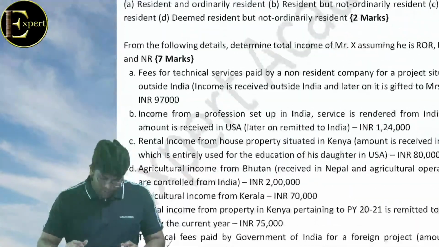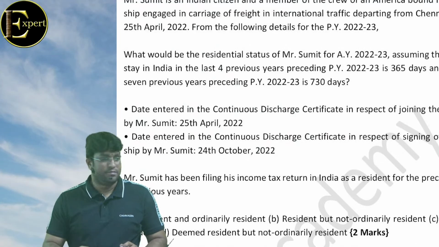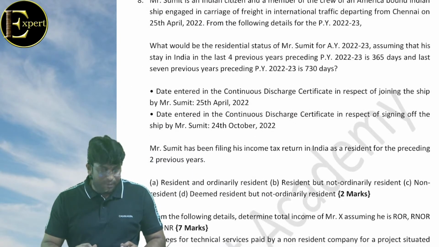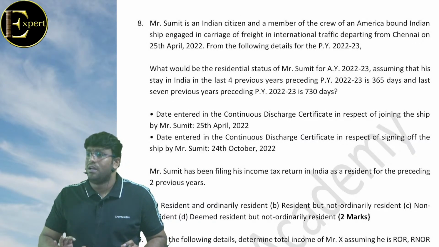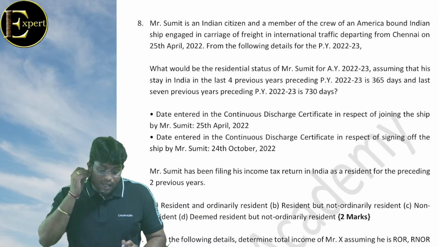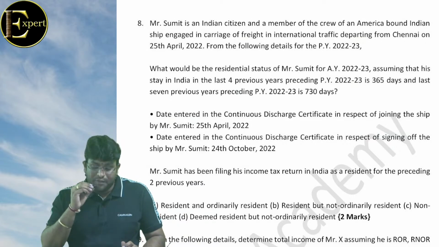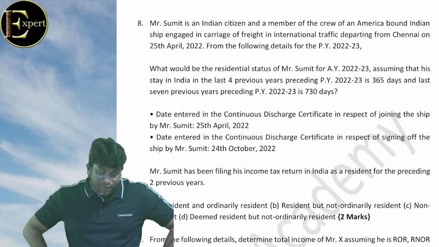Okay, now you can see it. Direct question, come on. Mr. Sumit is an Indian citizen and a crew member of an American bound Indian ship engaged in carriage of freight in international traffic, departing from Chennai on 25th April 22. What would be the residence status of Sumit for AY 22-23, assuming that his stay in India in the last 4 years preceding 22-23 is how many days, and in the last 7 years preceding 22-23 is 730 days?